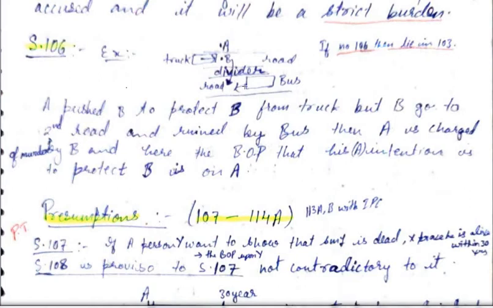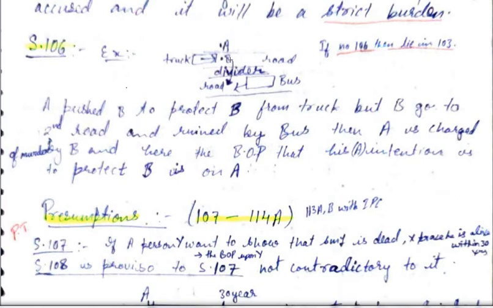And this is the other side of the road. Now suppose B is standing here on the road and A is standing on the footpath. Now there is a truck coming from this side at a high speed. Now A pushes B. In order to save him, A pushes B.